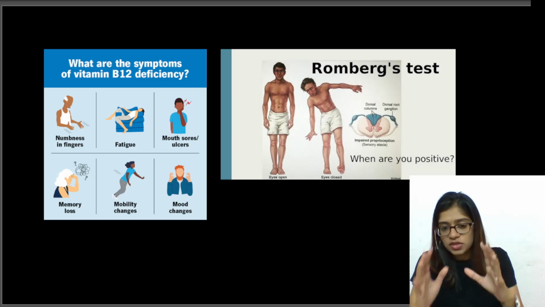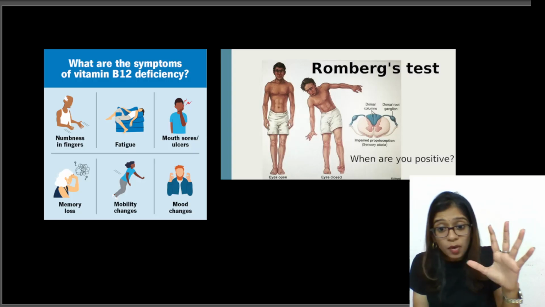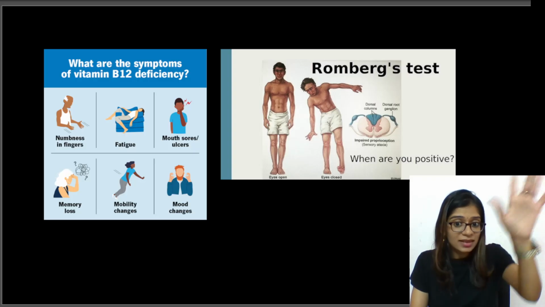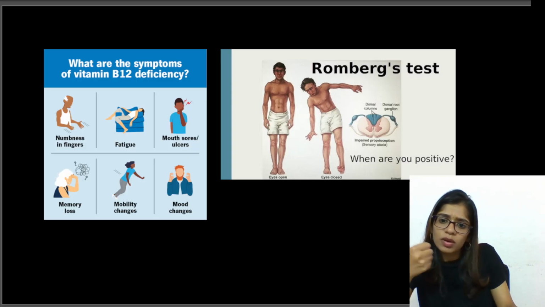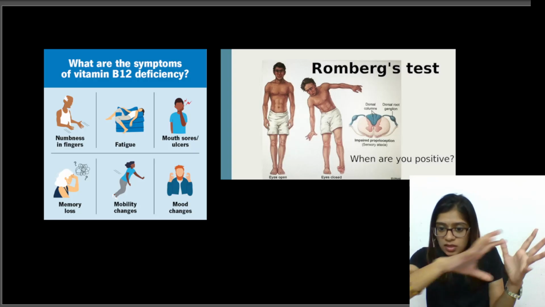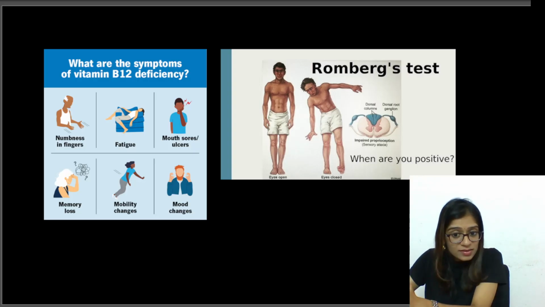See guys, when there is this deficiency, will homocysteine change to methionine? No. So homocysteine gets buildup in the body. So homocysteine levels will increase in the body. What happens to methionine levels in the body? Methionine, is it being formed? No, it's comparatively less because that conversion is not taking place. So methionine level will decrease.